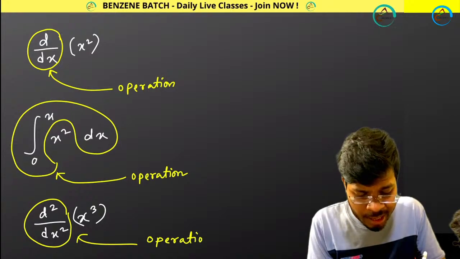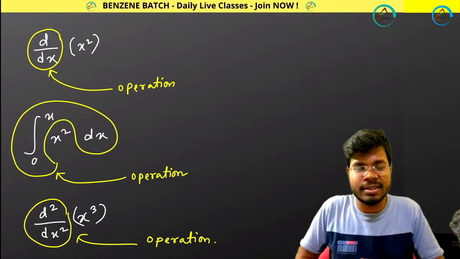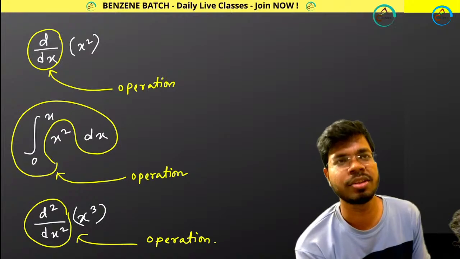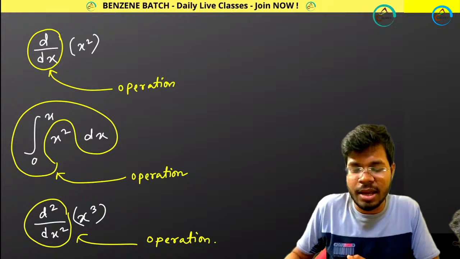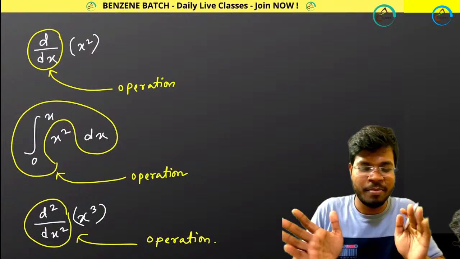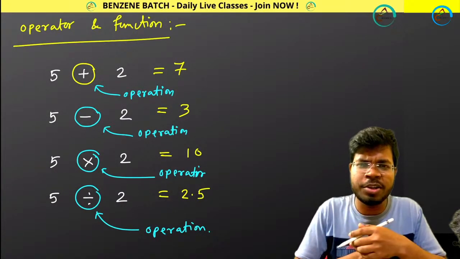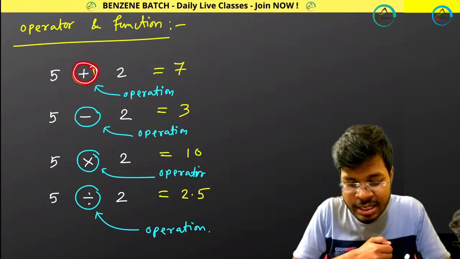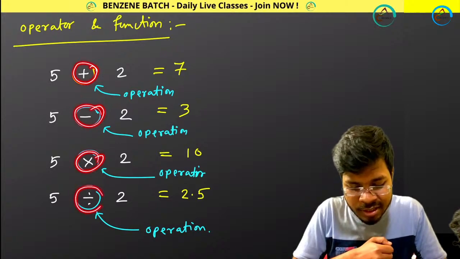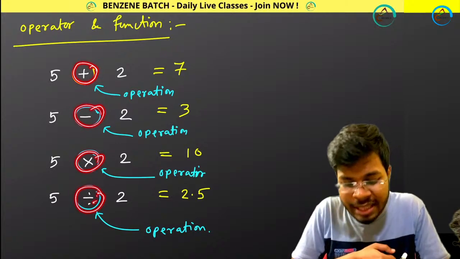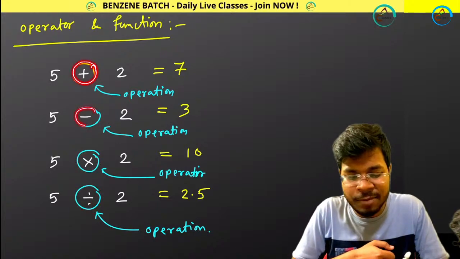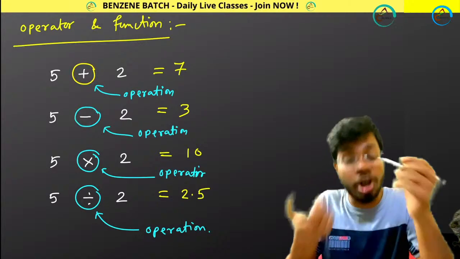That means I am doing operations in mathematics. These are called mathematical operations, not a doctor doing an operation. I am doing these mathematical operations by the positive, negative, multiplication and division signs. So these signs are actually called operators.